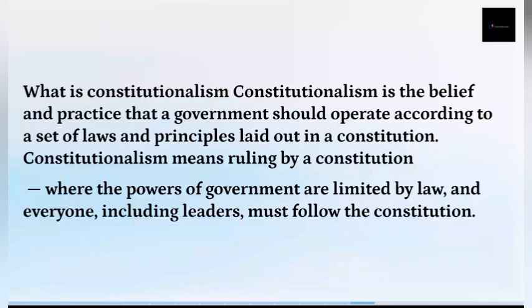The separation of powers means government power is divided to ensure what? Checks and balances. If there is no separation of power, there is no way they can equally check each other's power. It's also for accountability purposes. The government is answerable to the laws and to the people who appoint them. Because without constitutionalism, they can just do whatever they want. So it helps them to be accountable to what? The people and the law.